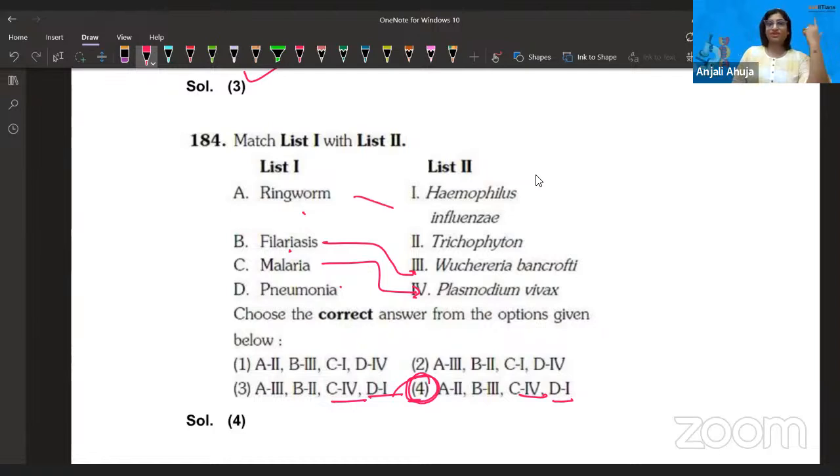We did not talk about the last one. Ringworm, that's matching with Trichophyton, because I told you that's a fungal disease and Trichophyton is a fungus. If you remember the classification of fungi, Trichophyton is one of the examples that I